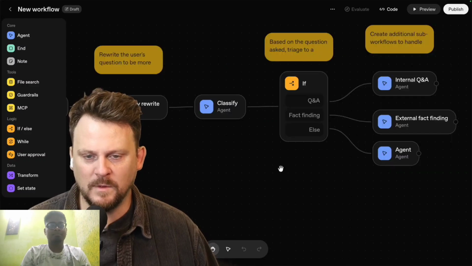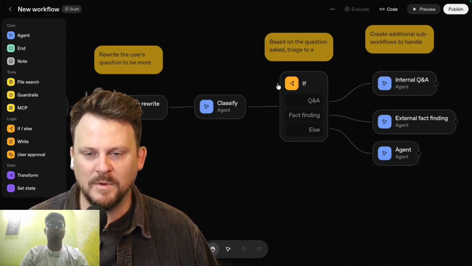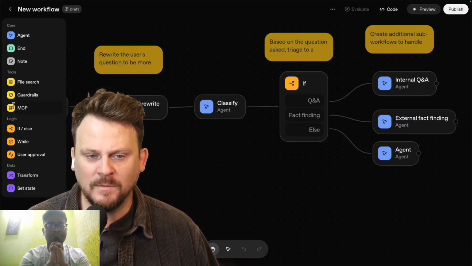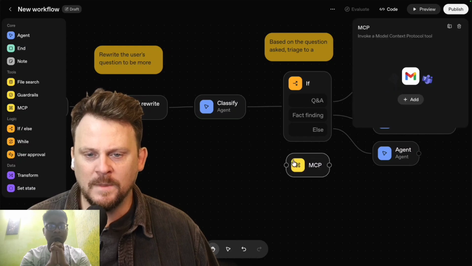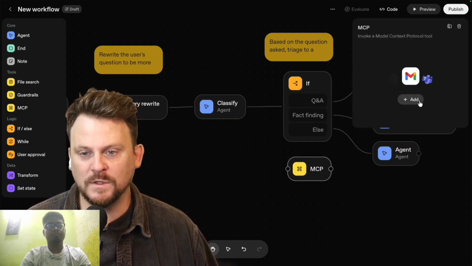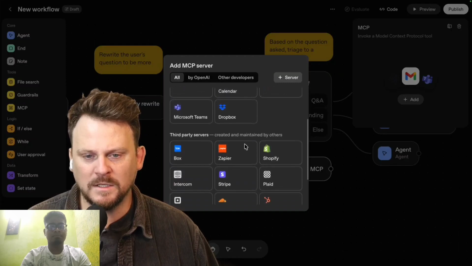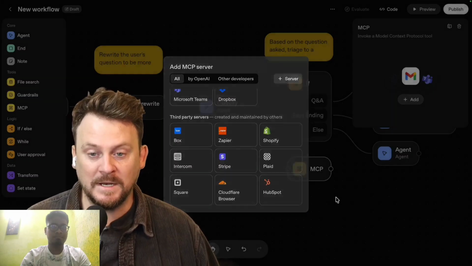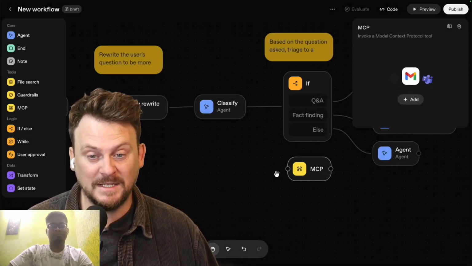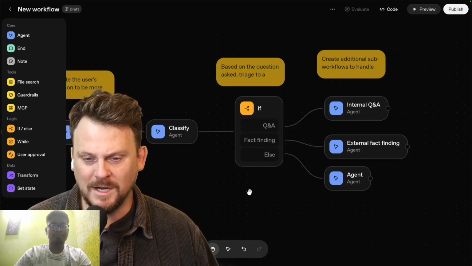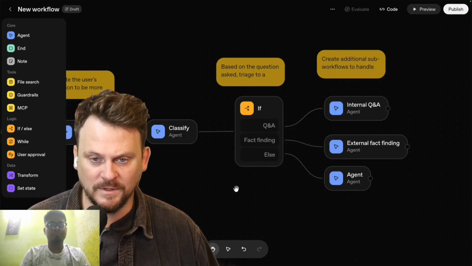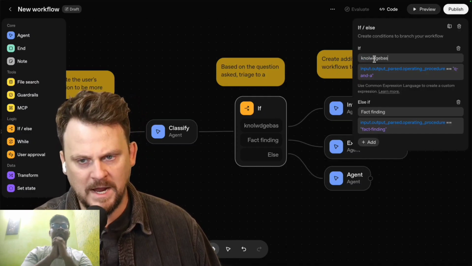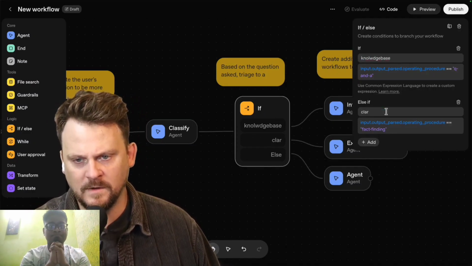Okay, let's try that. And by the way, this could really kill Zapier someday. I mean, Zapier has way more integrations, right? Right now, MCP allows you to integrate basically a bunch of tools: Gmail, Outlook, Dropbox, Shopify, Stripe, Plaid. But eventually I could see that replacing Zapier. I really could. But that's cool because if you can connect to Zapier, you can connect to literally thousands of tools and platforms. That's very cool. Okay, if knowledge base, if clarifying question.